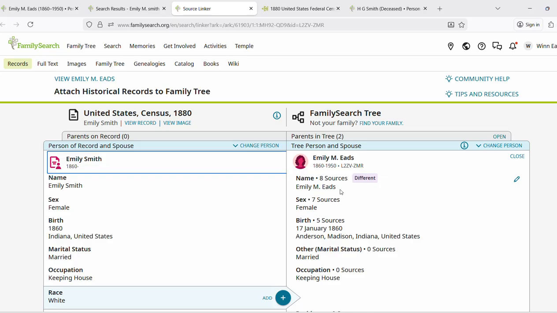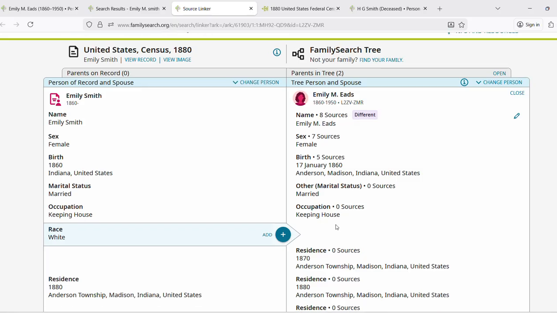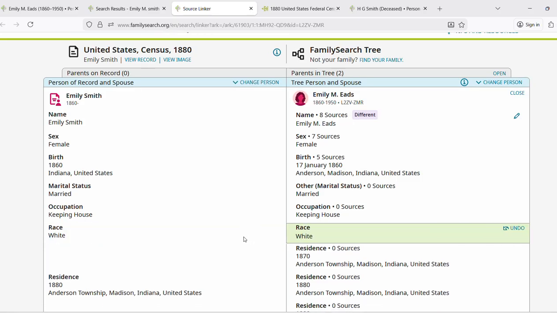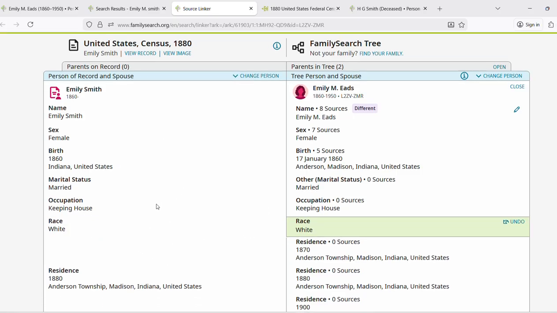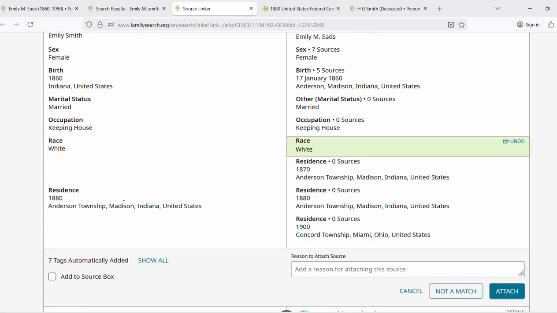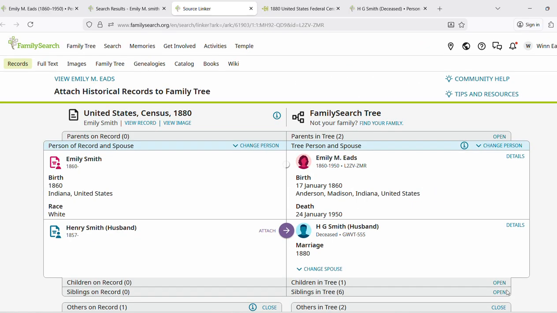Now, it says different because we always use maiden names in Family Search. So it's going to be different than Emily Smith. That's okay. We'll leave that alone. This is different too, but it's more complete. We leave that alone. I'm going to attach what it says over in the 1880 census. And because I already did this once, it shows that she lived there in 1880. And I'm going to attach it.